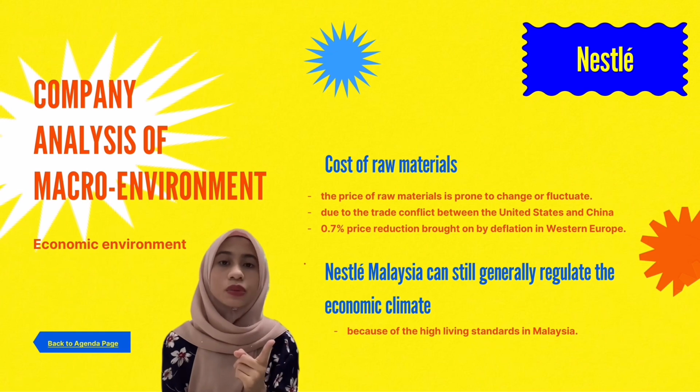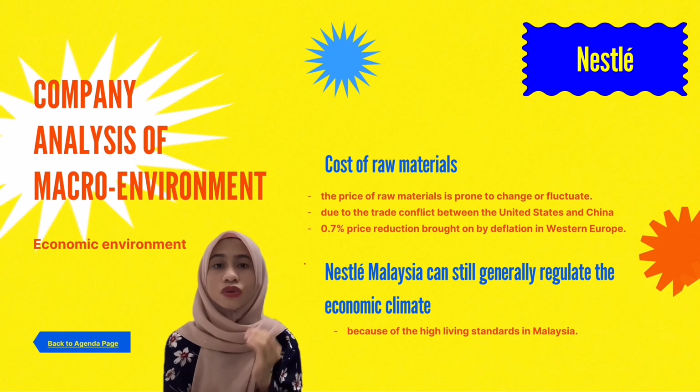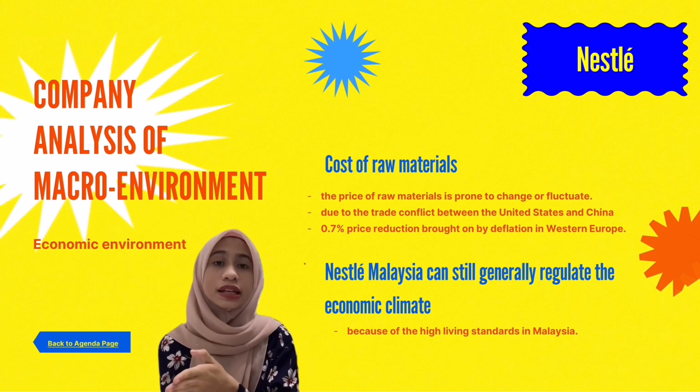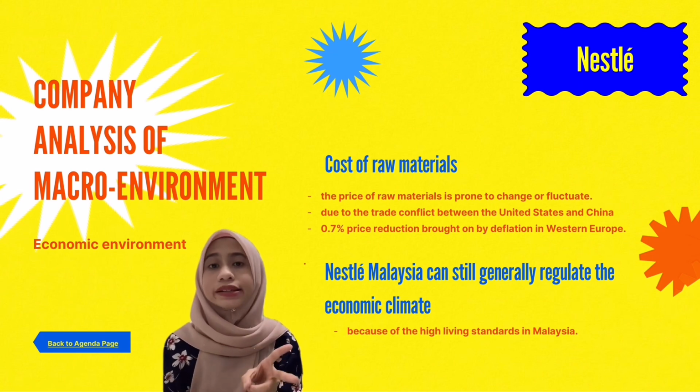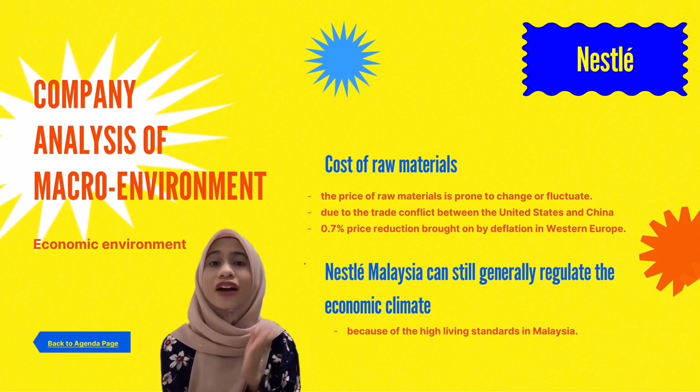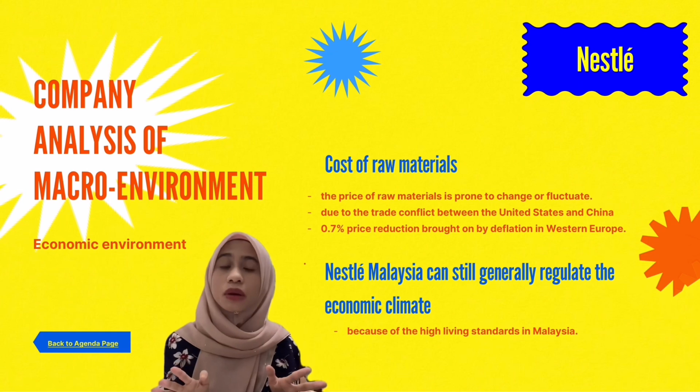One of the examples of the force on Nestle in the economic environment is when the cost of Nestle raw material increased. It was due to the trade conflict between the United States and China, two excellent countries in businesses, that leads to problem when unrest and frustration happen among suppliers.